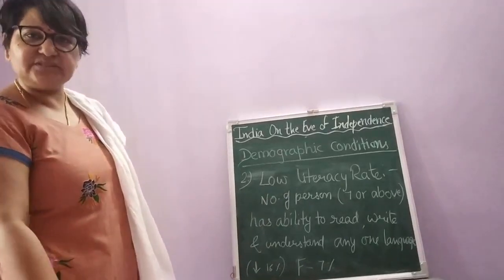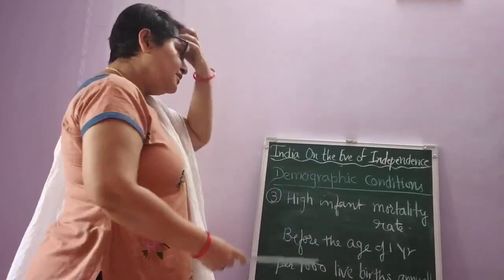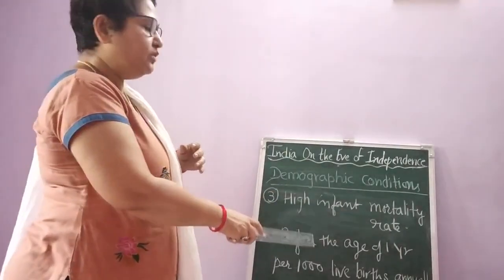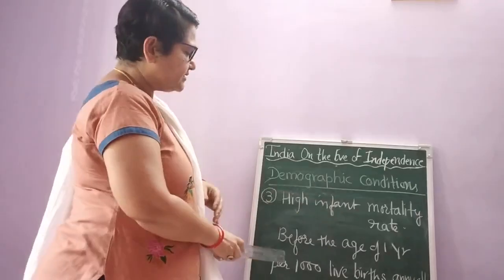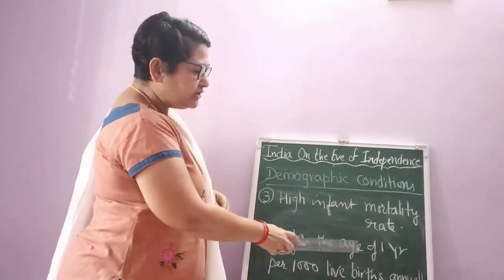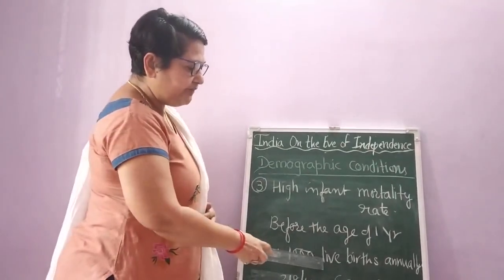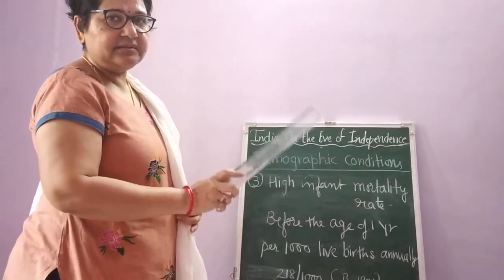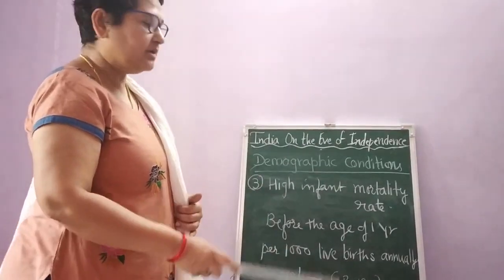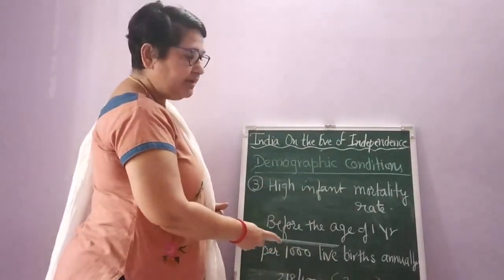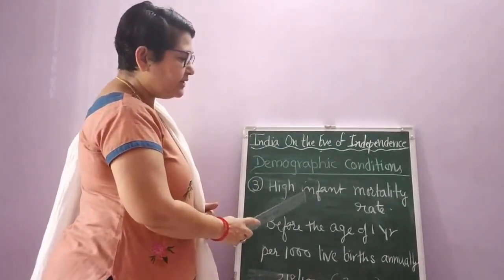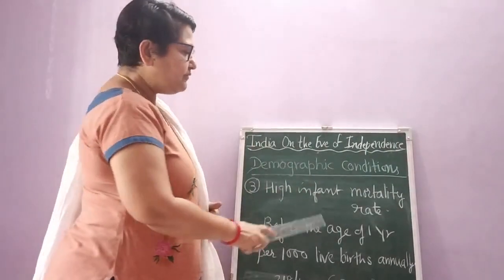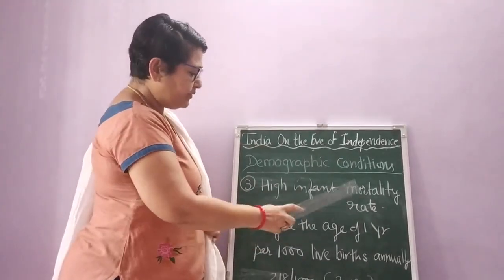Now let's discuss the next point. The next point is high infant mortality rate. If you remember, I've already explained the meaning of infant mortality. Let's discuss it now in detail. It is the number of deaths before the age of 1 year, per 1,000 live births annually. That means children who are born before the age of 1 year, if they continue living, fine; but if they die, then we call it mortality rate, right? Infant mortality.